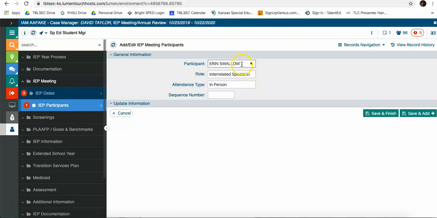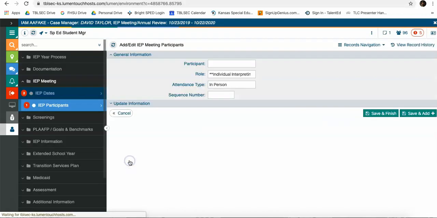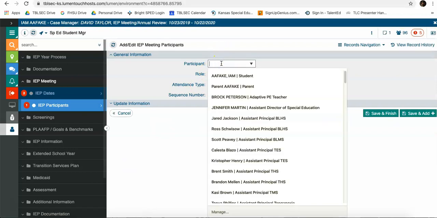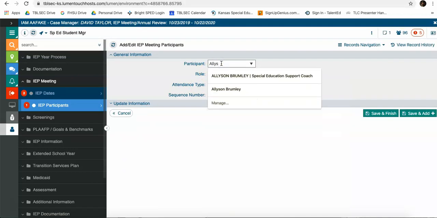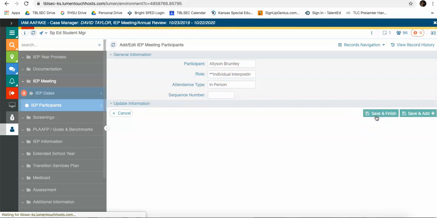So if you use this pull-down list, it will not say individual interpreting the instructional implications. You'll have to delete, and delete or just cancel. Go back here and then type in the name. And it will save that role. Save and finish.